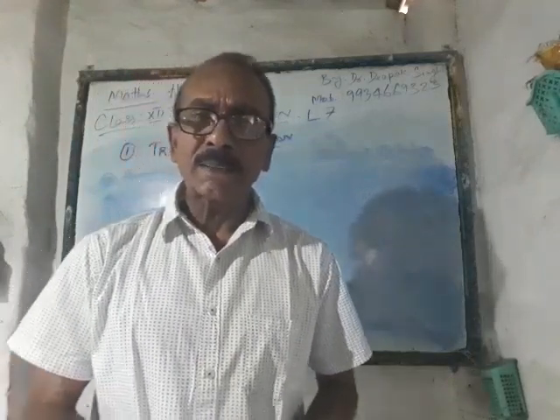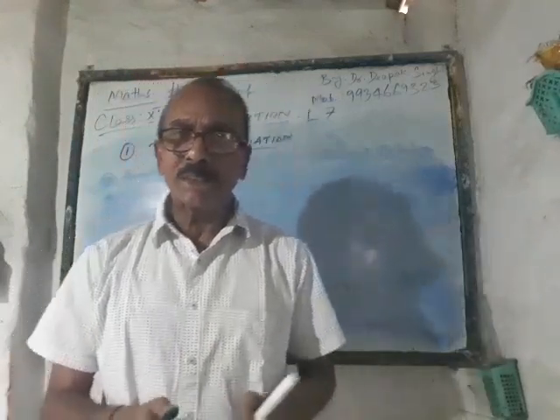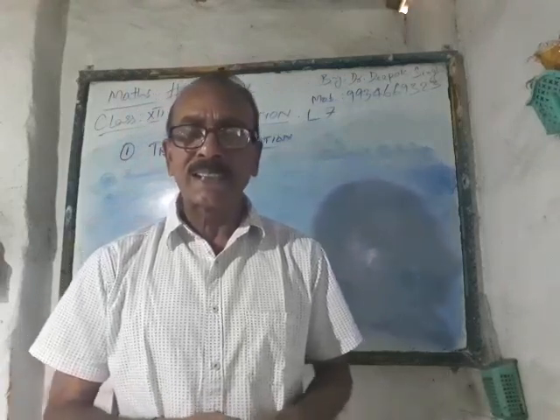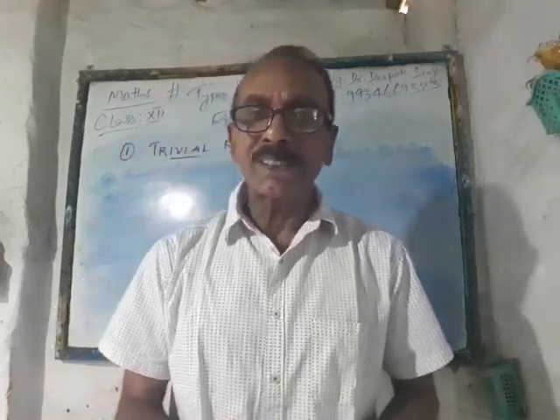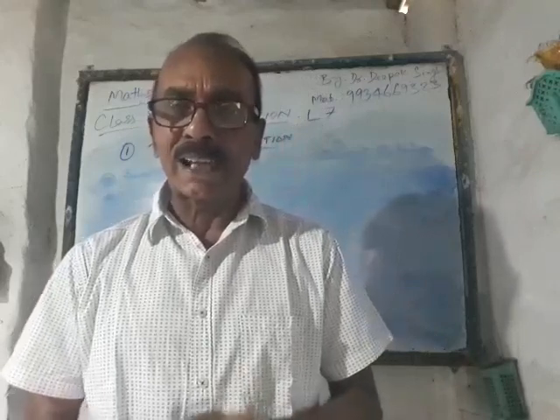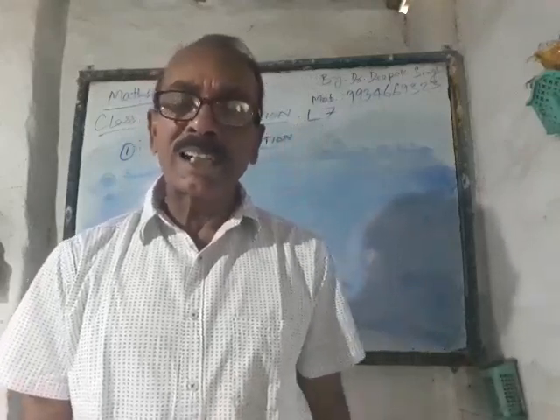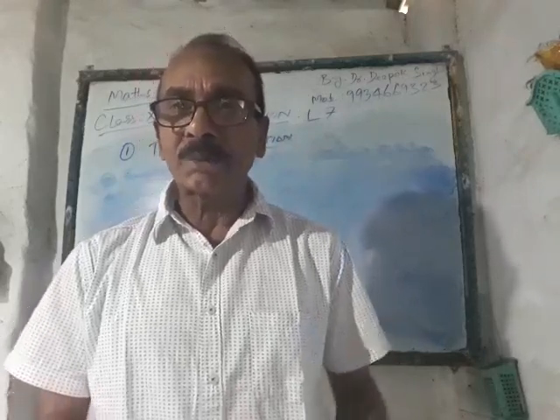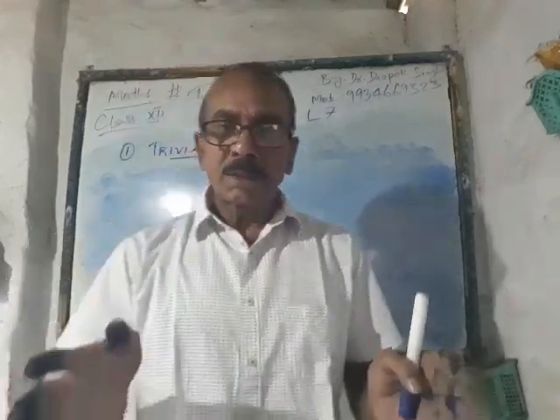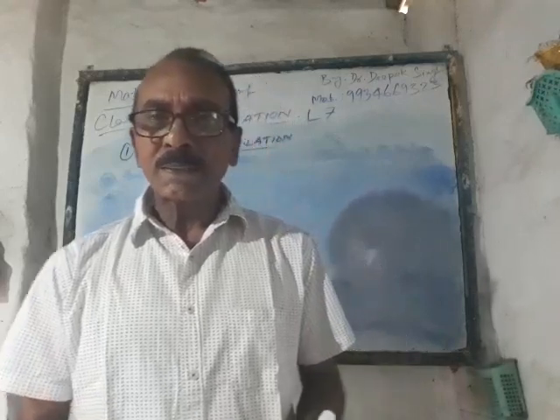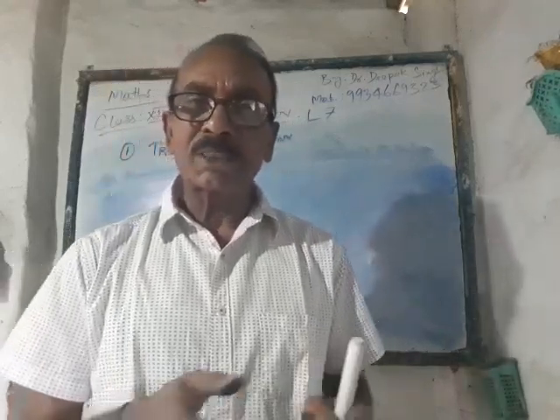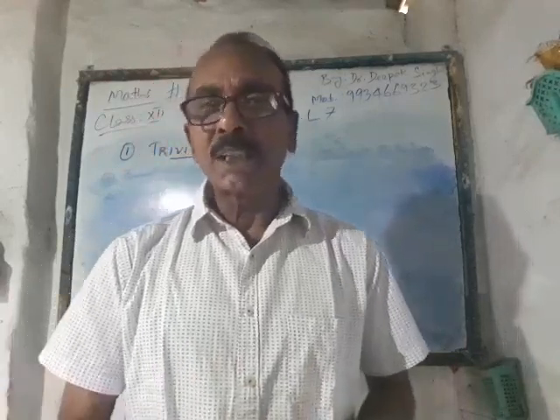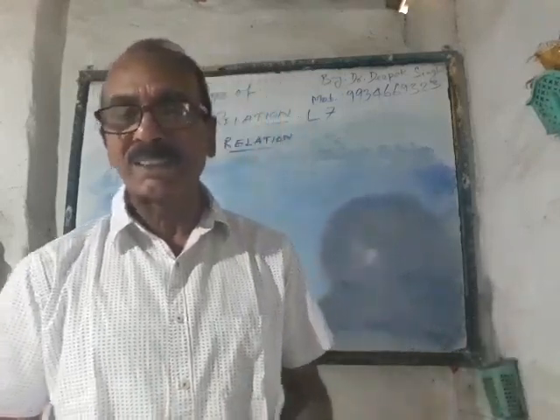As if I say that a pair of elements (A, B) is there in A cross B, where the relation is defined as A is a teacher of B. Naturally, 'is a teacher of' is the relation lying over here. How will you relate B with A? You will be saying, sir, B is a student of A. Naturally, all those ordered pairs where the second component is a student of the first component will be taken into consideration, which will be the inverse relation of the given relation 'is a teacher of'.